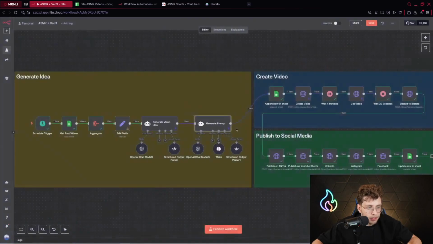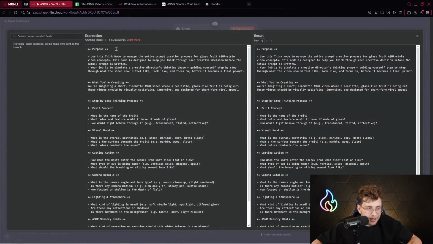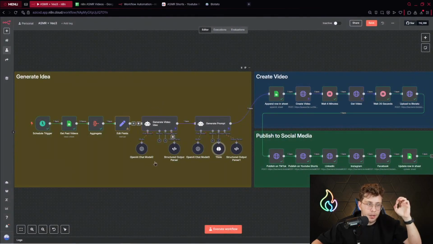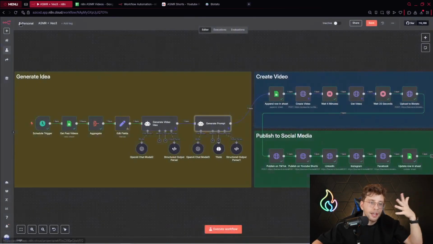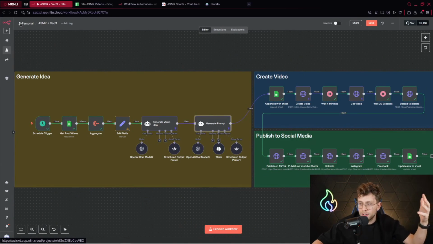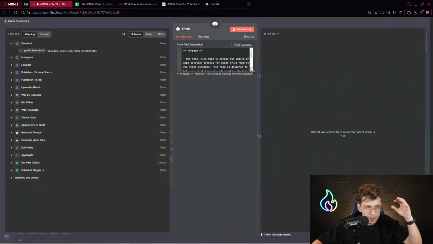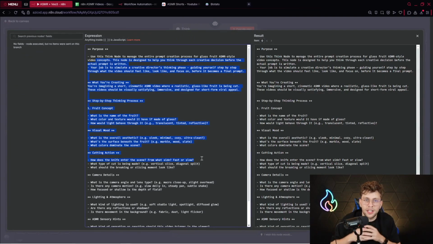And now pick the think tool. What do we have inside the think tool? Treat it as the brain of your AI agent. In some cases, like this one, we don't need the think tool because it's really simple. We only need to decide which fruit to create based on the list of fruits we have so far. So it's not that hard. However, if you create a more creative piece of content, or if your agent decides about something, the think tool can help you structure the entire output, okay? In this case, I've got a purpose, and this think tool manages the entire creation process.